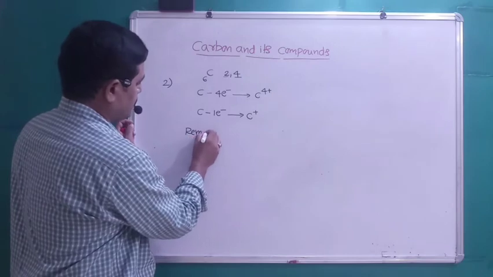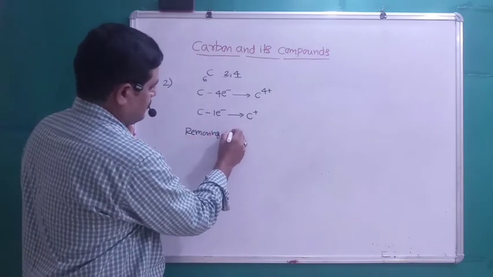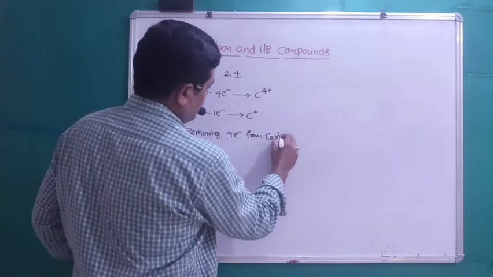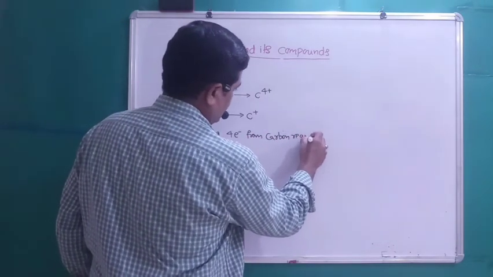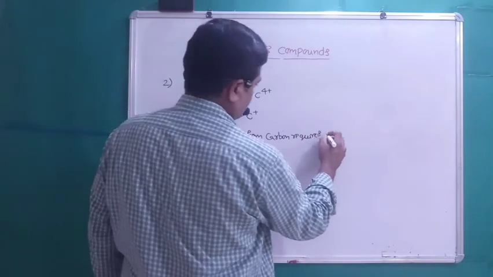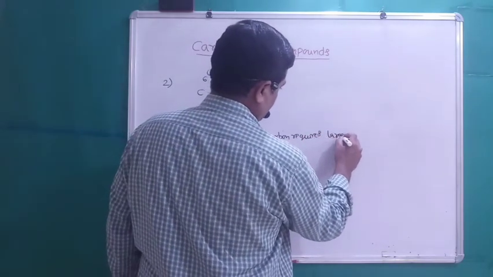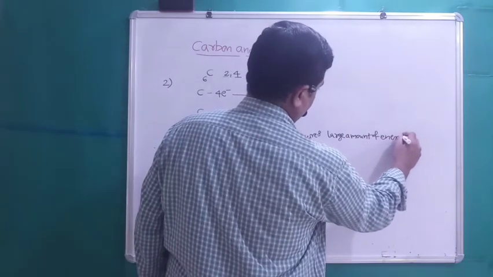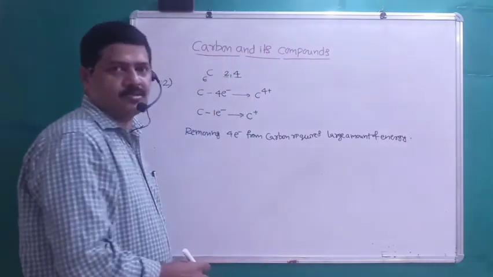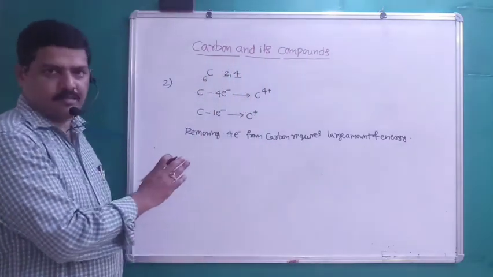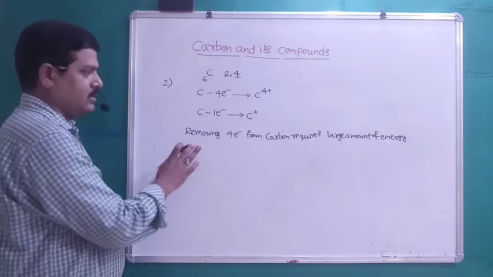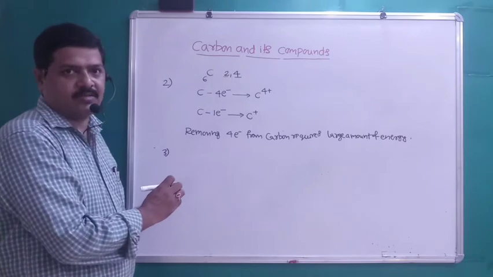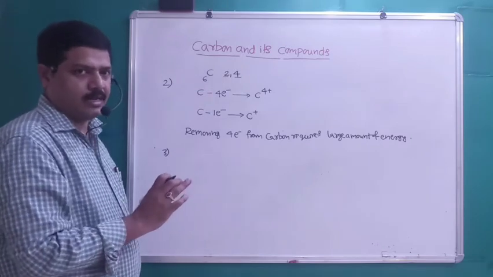Removing 4 electrons from carbon requires a large amount of energy, so it won't favor losing the 4 electrons, right? Only one way it has: it will share electrons. Carbon will always form a covalent bond.